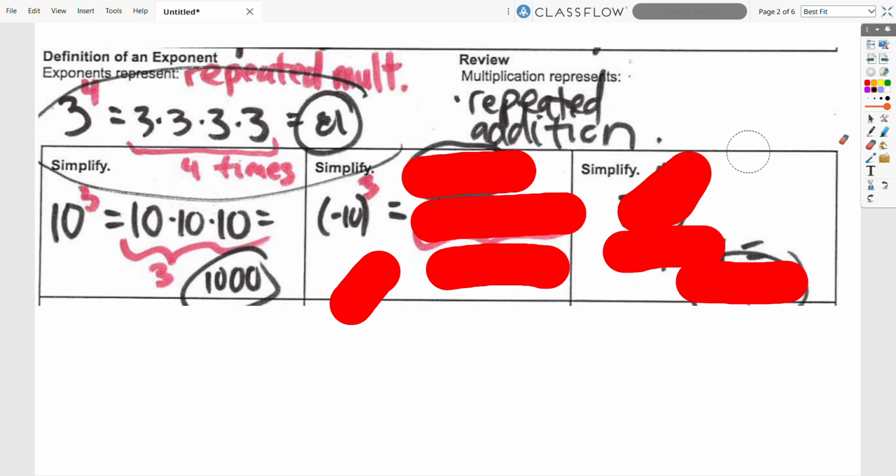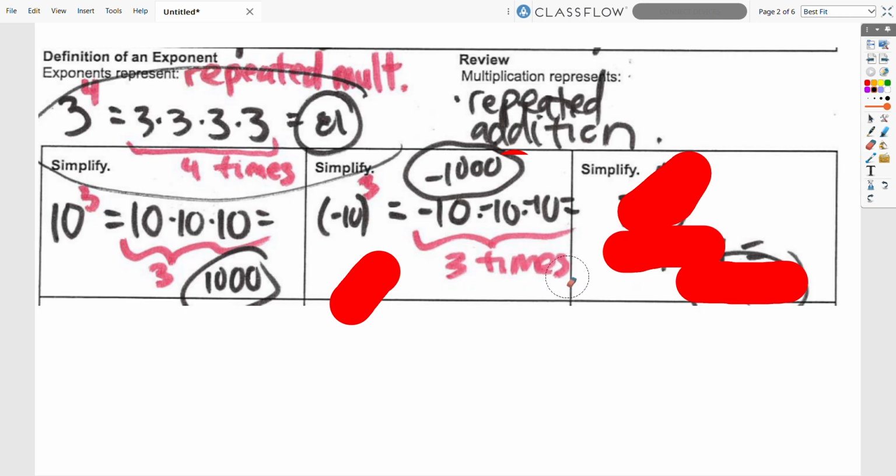And so note how this negative 10 to the third, if you want to simplify this, when you put this directly in the calculator, like this, you have to make sure that you put parentheses, and we'll kind of explain why later. It's less important in this example, but we remember the exponent is repeated multiplication. We take that negative 10, multiply it by itself 1, 2, 3 times, and then that gives us negative 1,000.